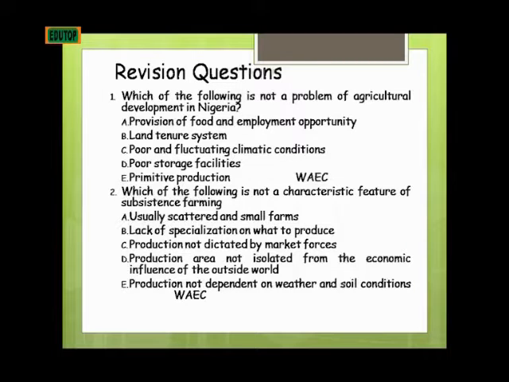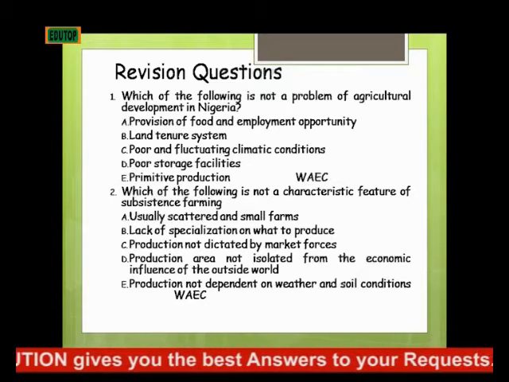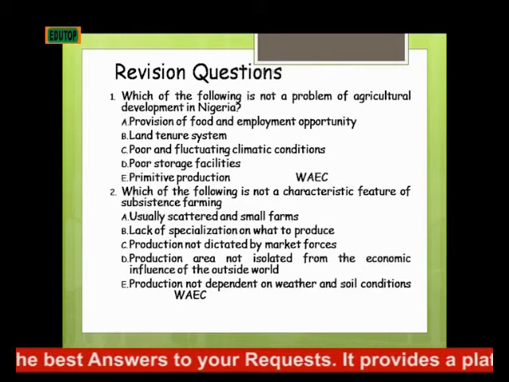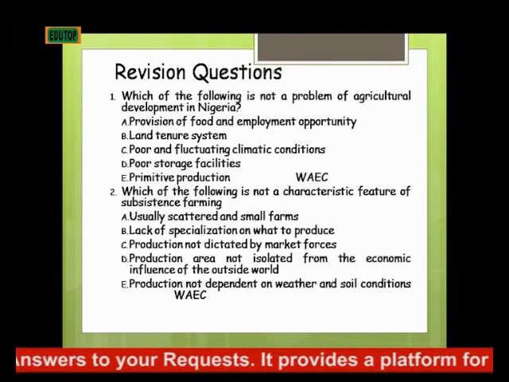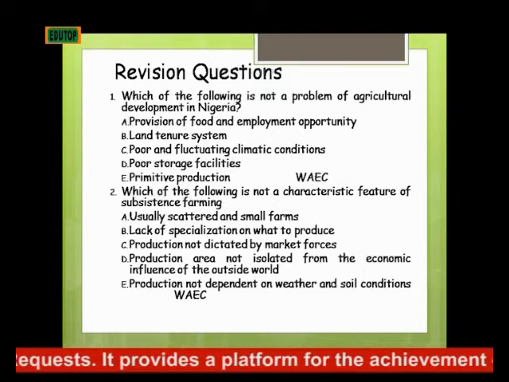Development in Nigeria, which is the provision of food and employment opportunity. That's the benefit of agriculture, that is the importance of agriculture in Nigeria, while others serve as the problems of agricultural development in Nigeria.